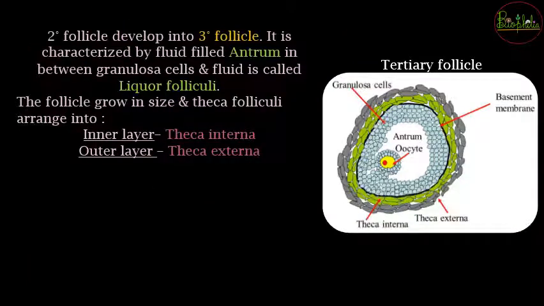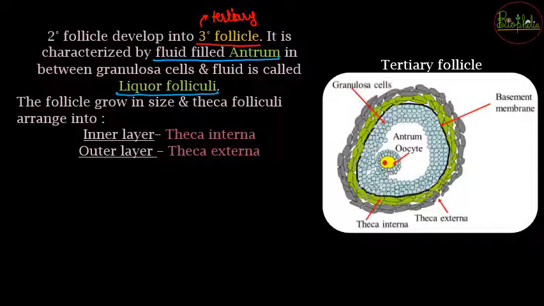Now when the secondary follicle is going to develop into the tertiary follicle, 3 degree, it is going to be the tertiary follicle. Now how will you identify tertiary follicle, how will you understand that this is the characteristic of tertiary follicle? It is because of the presence of a fluid filled cavity that is called antrum. So when the antrum is visible, the fluid filled cavity, the fluid is going to be called liquor folliculi. So if a cavity filled with liquor folliculi, that is antrum, is visible, then it is going to be the tertiary follicle stage.